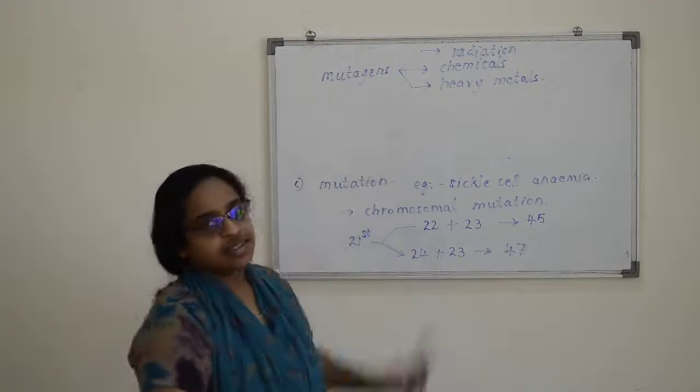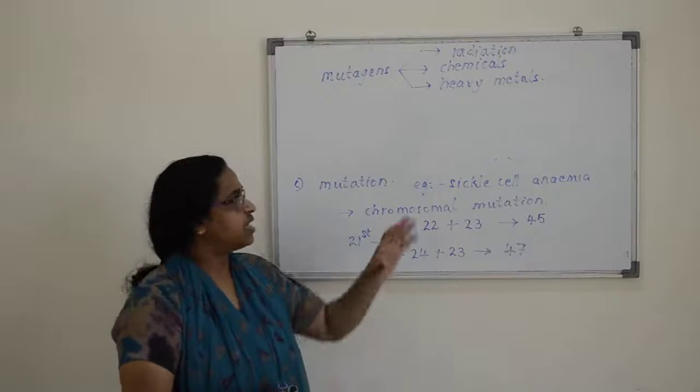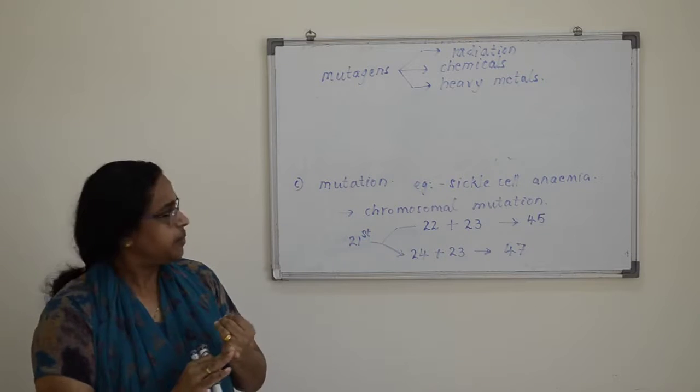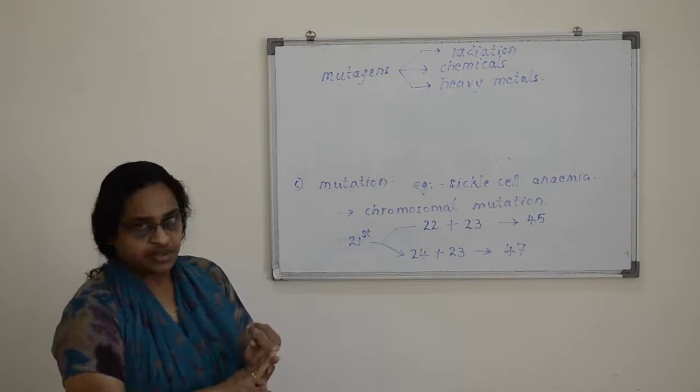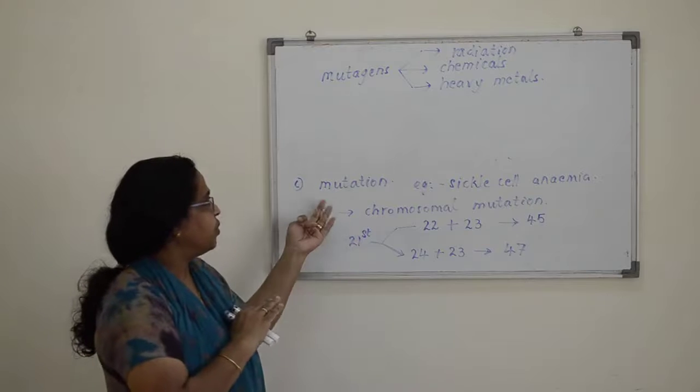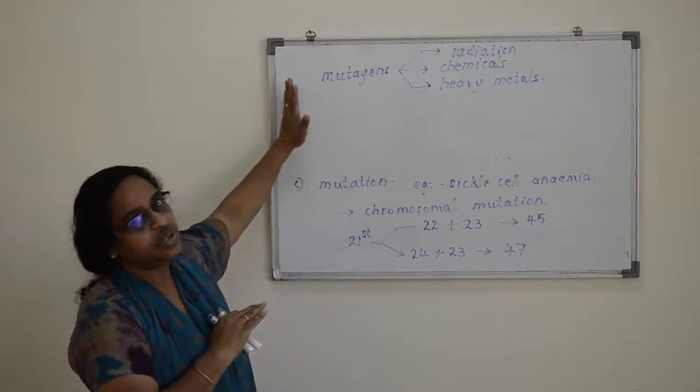So this is the topic variation. Which are the points? Definition, types of variations, then mutation and mutagens. Only four points.